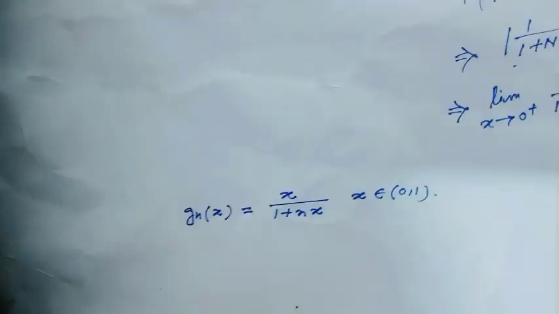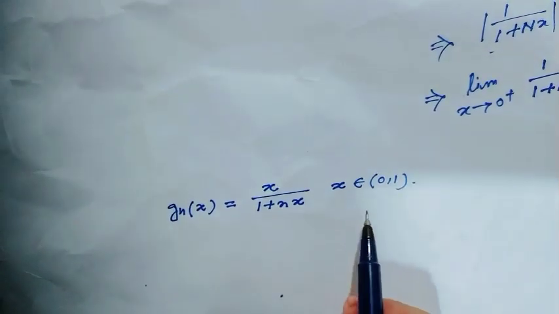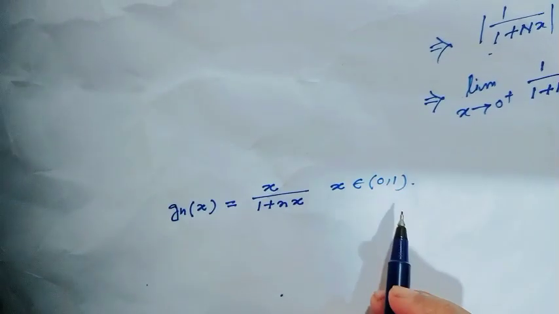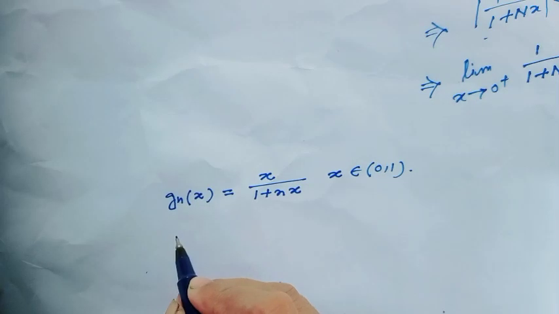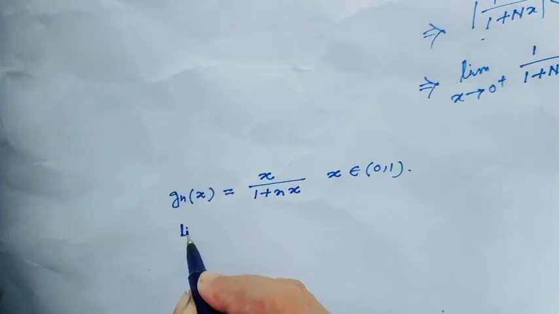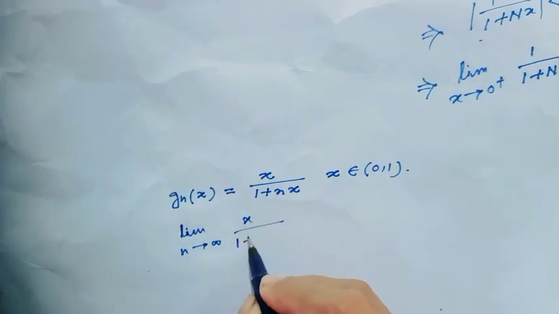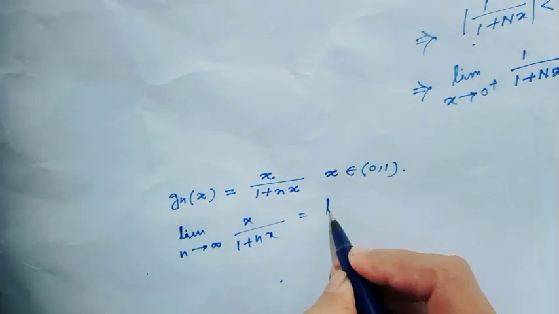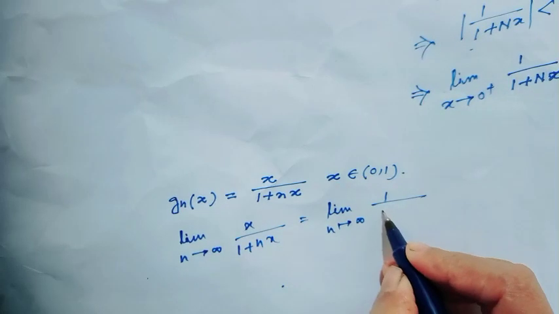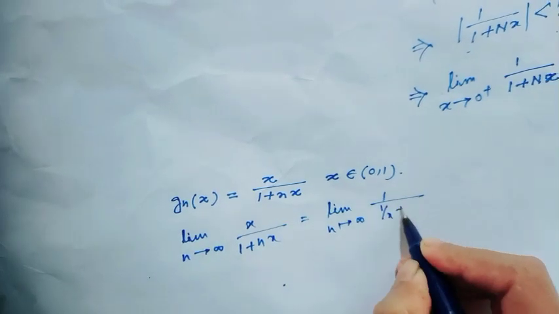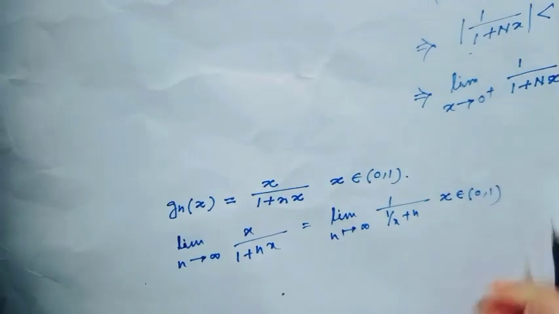Next example, the sequence of functions g_n(x) equal to x over 1 plus nx, where x lies in the open interval 0 1. At first I will see what the pointwise convergence of this sequence of functions is. For this, limit n tends to infinity of x over 1 plus nx is equal to limit n tends to infinity of 1 over x plus n, and this is for x belongs to open interval 0 1.